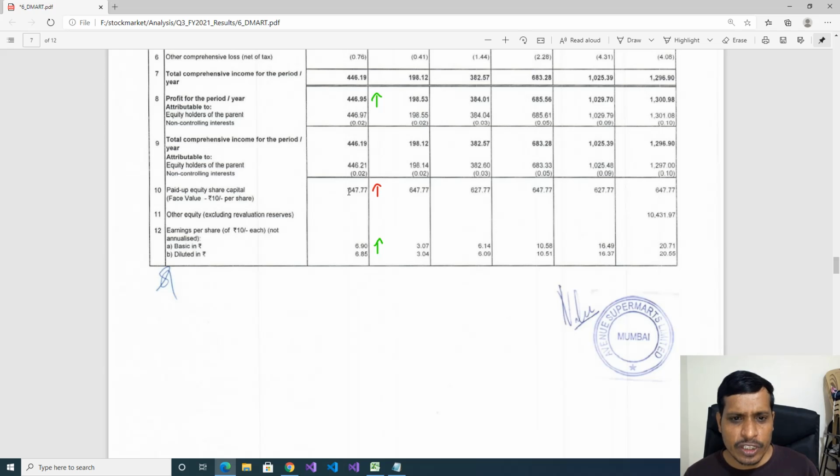Here they are diluting the equity. We'll see the reason after a few minutes. Equity can be diluted in different ways. One is using bonus shares. Second one, allotting preferential shares. We'll see the reason for equity dilution.